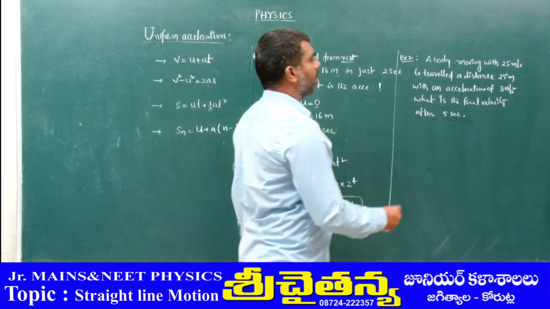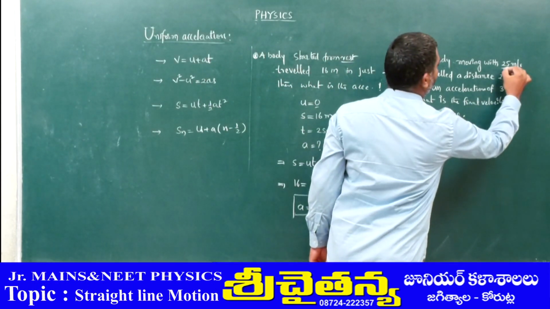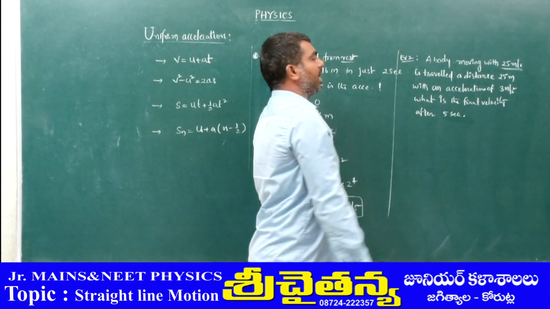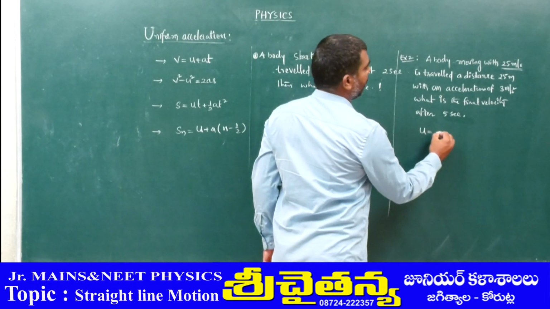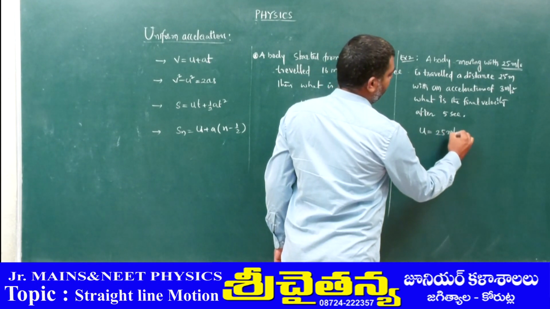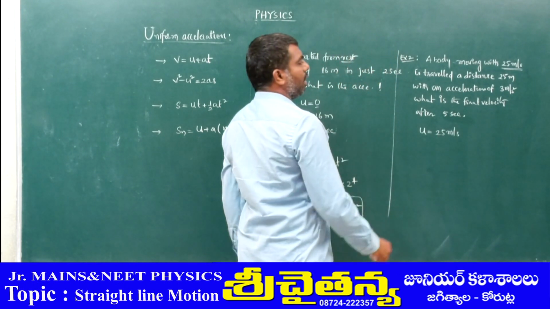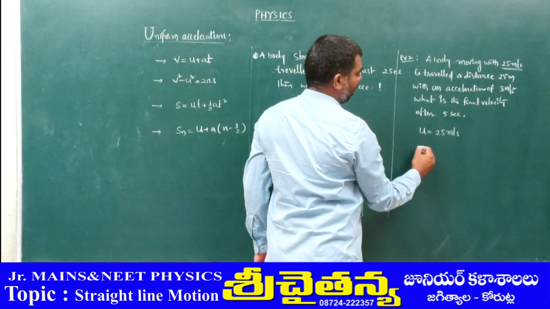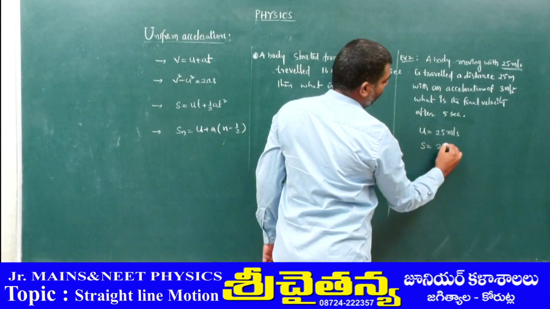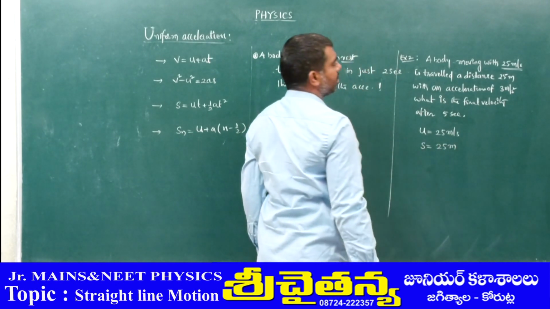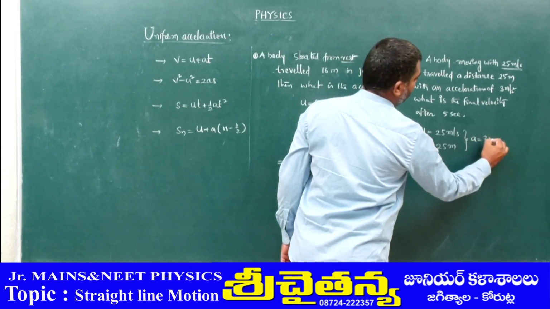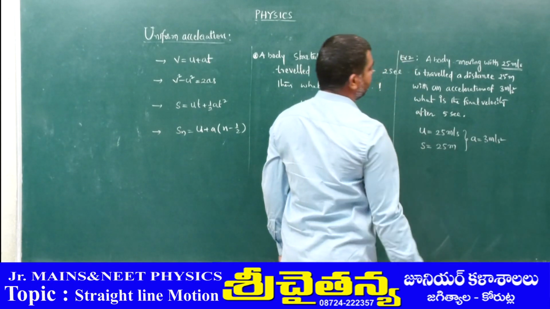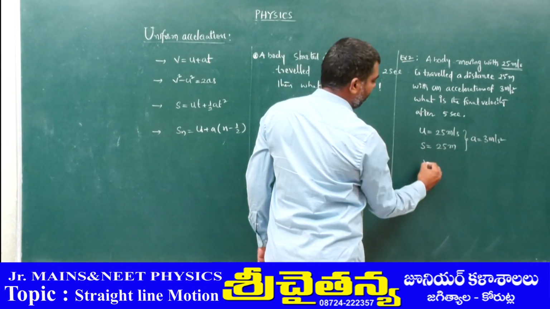Here, with 25 meter per second the body is moving initially, means u is given, 25 meter per second, and traveled a distance, that means s is given, 25 meter, and acceleration of the body is given, a = 3 meter per second square, and asking about the final velocity.